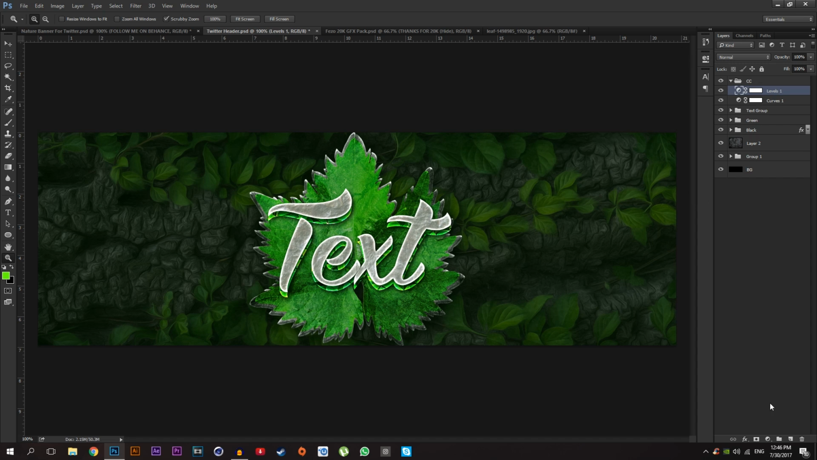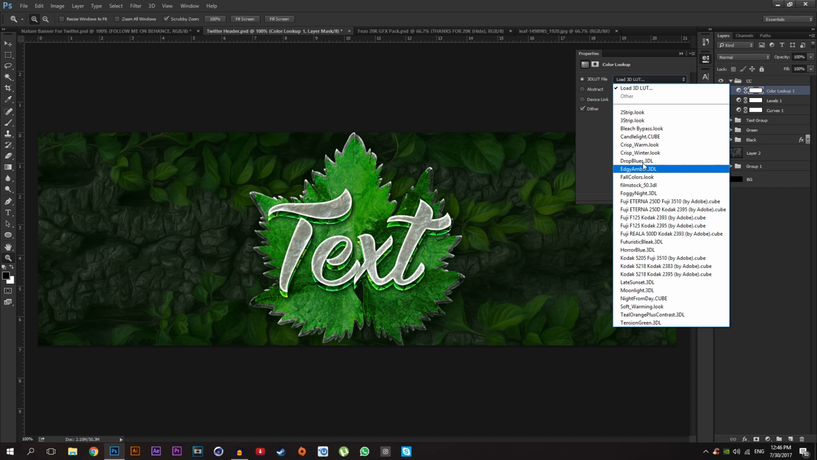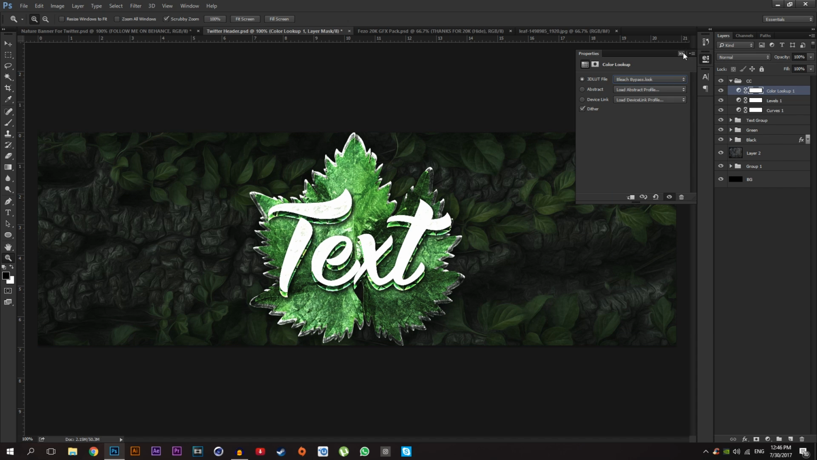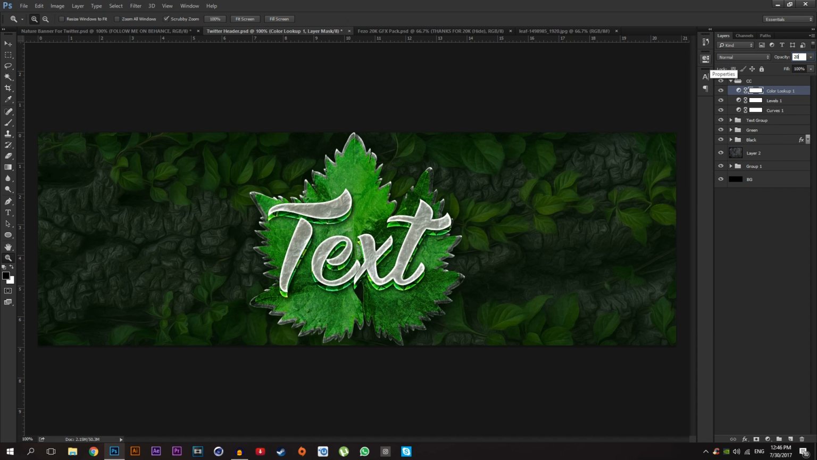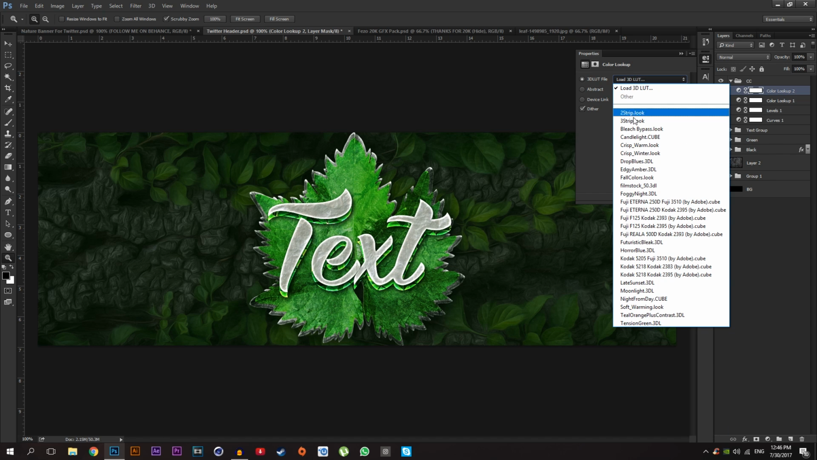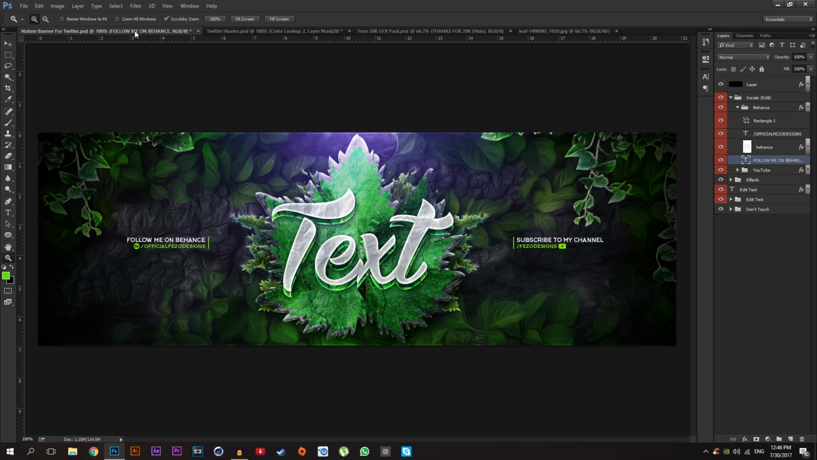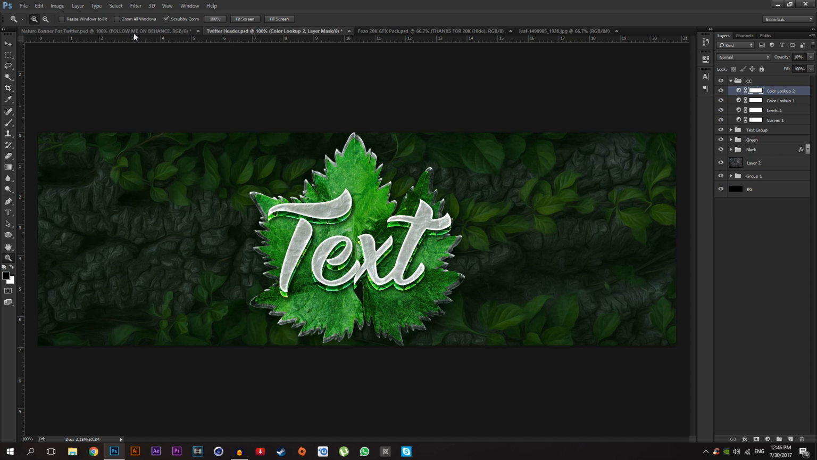Okay, here we go. Then I'm adding the color lookup. Just select bleach bypass, change the opacity down to 20, and add another color lookup. This time select crisp winter and change the opacity down to 10. Looks good. So here we go. As you can see, it's the same effect.